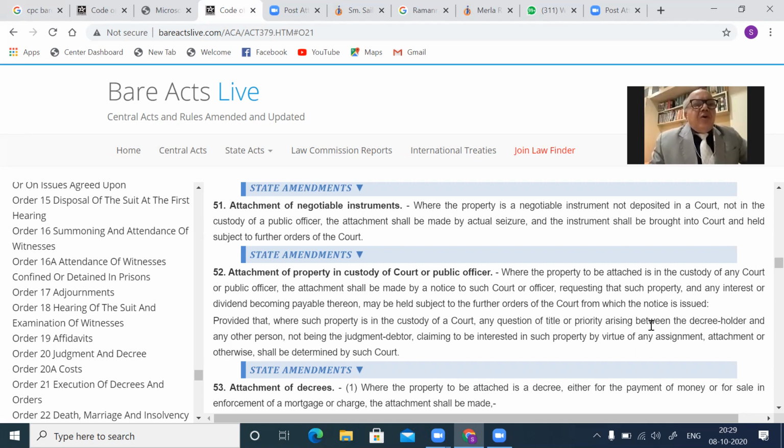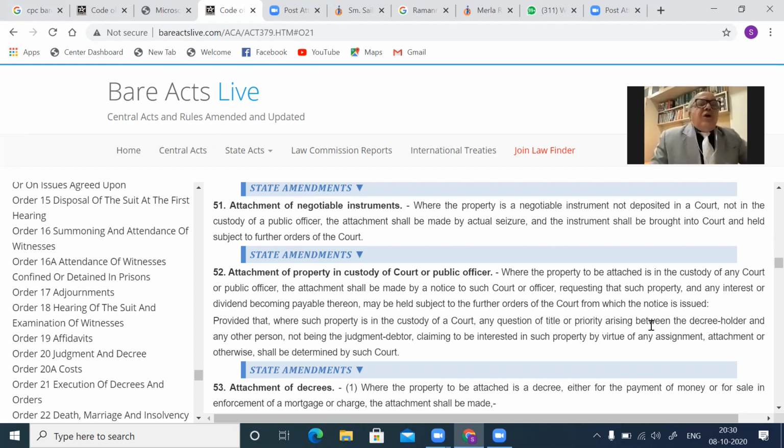So that 1 crore has been deposited in the court or court receiver's office, and the court gives a direction that the amount be invested in the banks or financial institution, and whichever party wins may be given. Now, in the meanwhile, C has filed a suit against A and B, or against A or B, for a declaration, maybe for a money decree, that B owes him certain money under a contract.